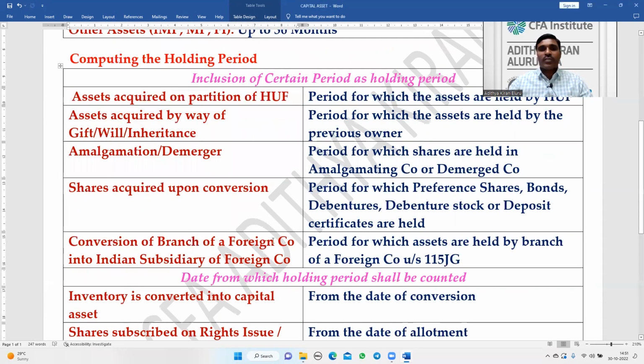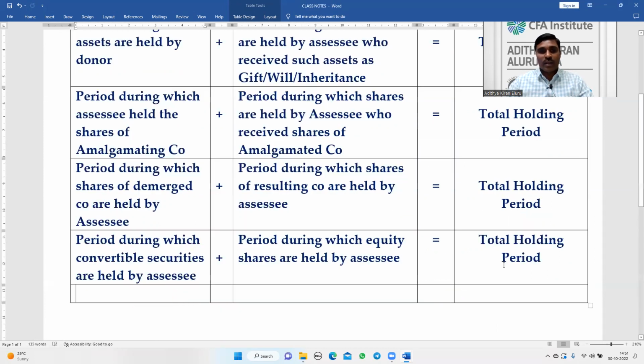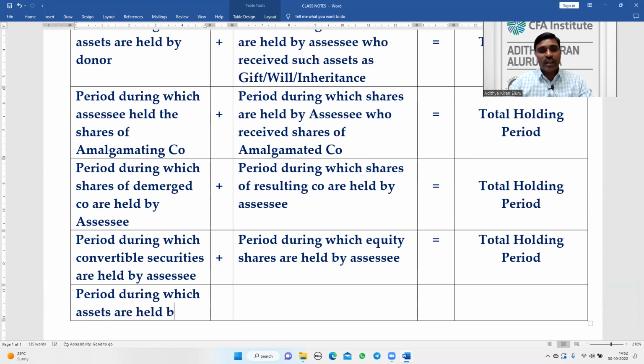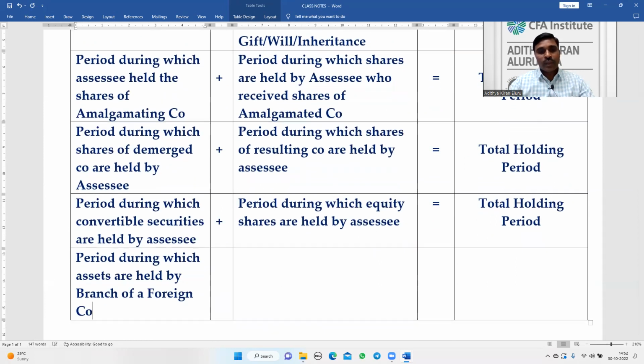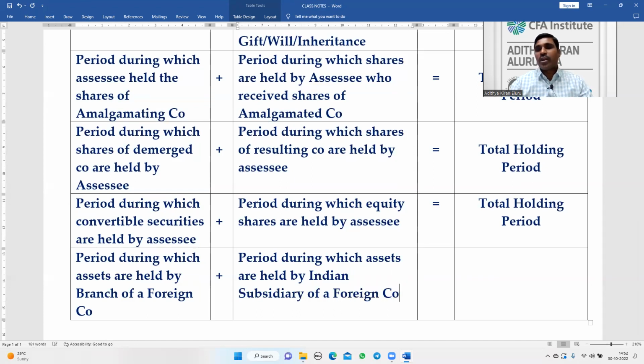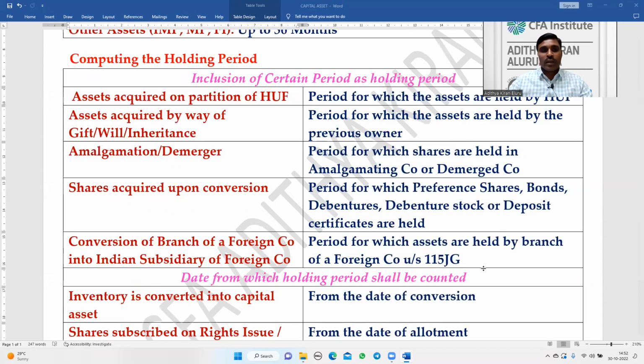Next, conversion of a branch of a foreign company into an Indian subsidiary of a foreign company. Period during which assets are held by the branch of a foreign company, plus period during which assets are held by the Indian subsidiary of the foreign company, is equal to total holding period. This is the point.